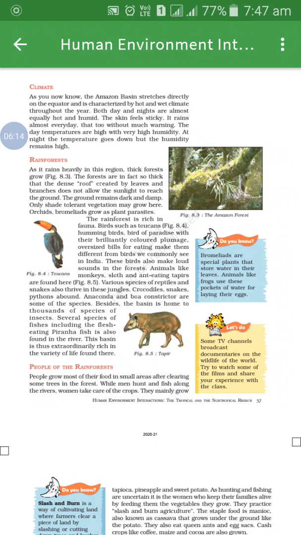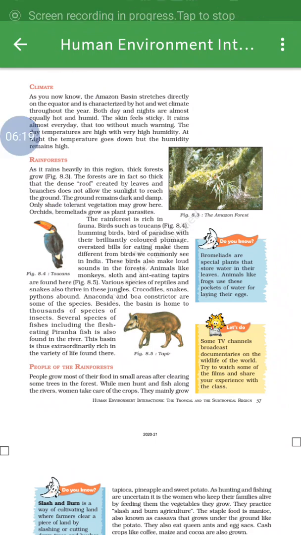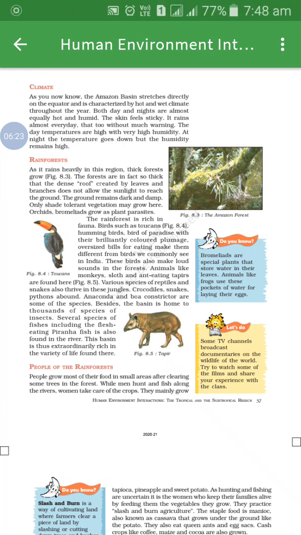Next is rainforest. As it rains very heavily all the year round, what happened? Thick and dense forest grow.